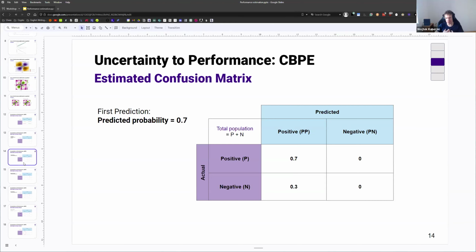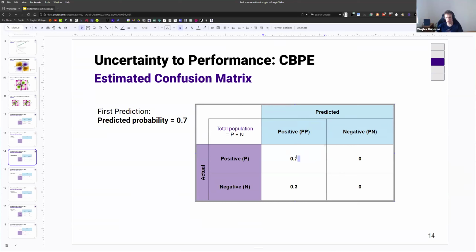So one way of thinking about it is to assume that this is a true probability, that it follows the definition of probability: over a long period of time, if the predicted probability is 0.7 and we get 20 million points that say 0.7, we would expect 70% of those points to actually turn out to be positive. So instead of taking the actual value, we can take the expectation, assuming that this is a real probability. Of course, it's not, I'll come to that later, but bear with me. Assume for the time being that it actually is a real probability.